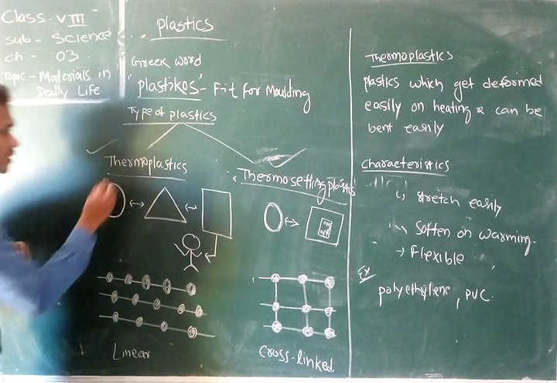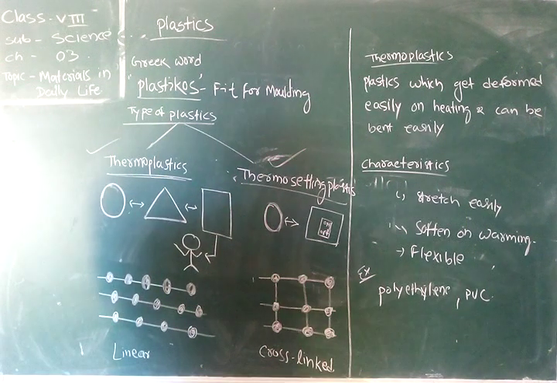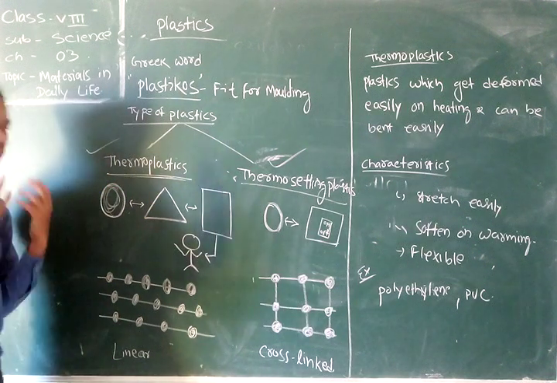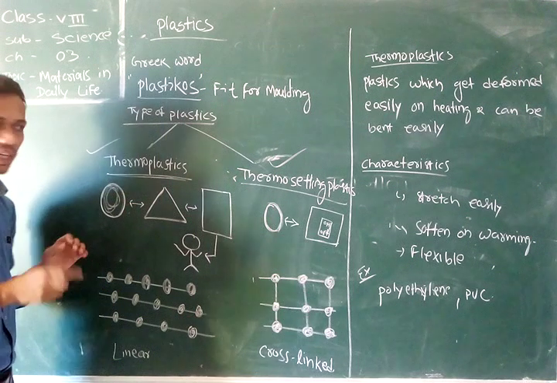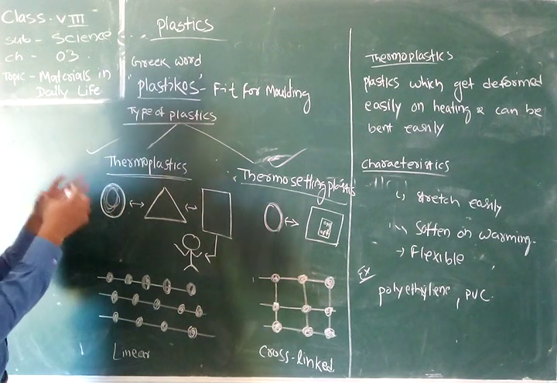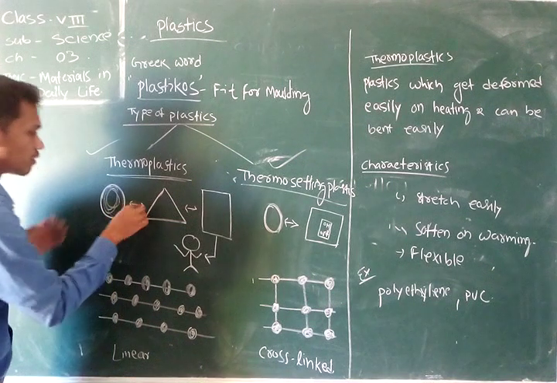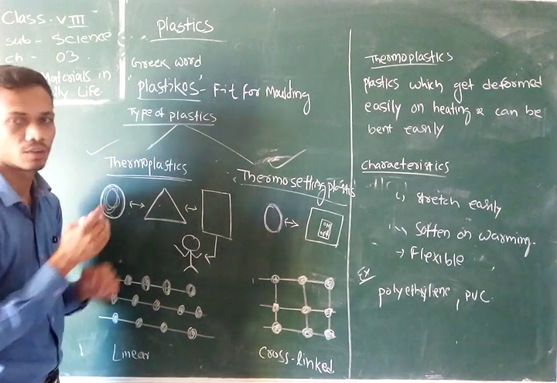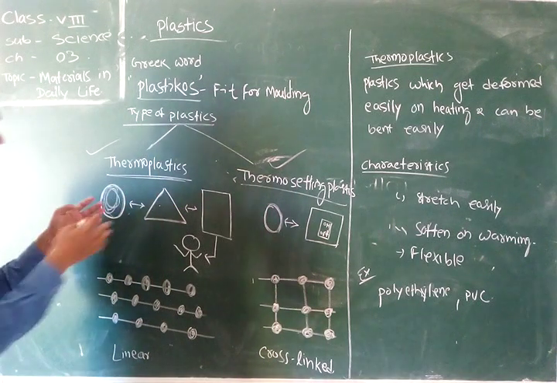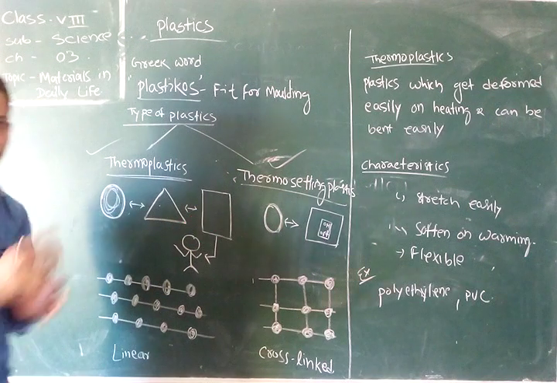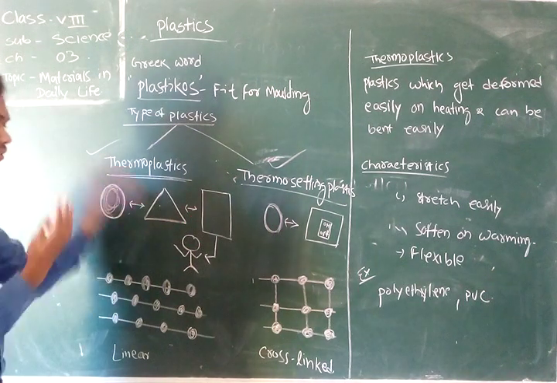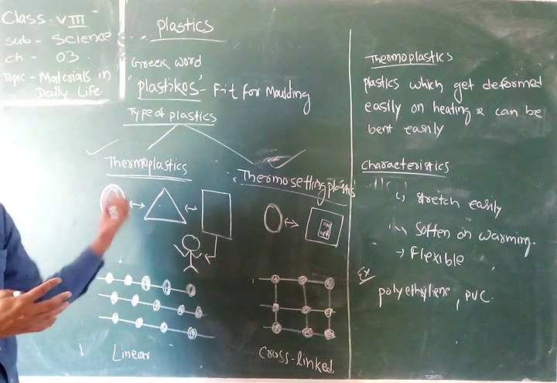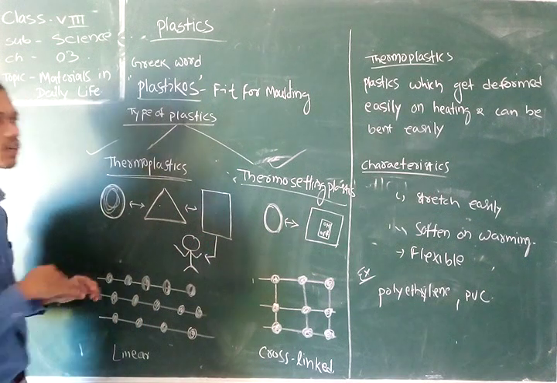Students, let's first discuss thermoplastic. Suppose this is a source of plastic, and I think that I have to change it into a triangle. I warm it, it becomes softened, and then I can easily convert it into a triangle. After some time, I decide I have to change it into a rectangular form. Again I warm it, and it can easily be converted into a rectangular shape. After that, I decide to convert it into a toy shape. Again I heat it, and it can be easily converted into that shape.